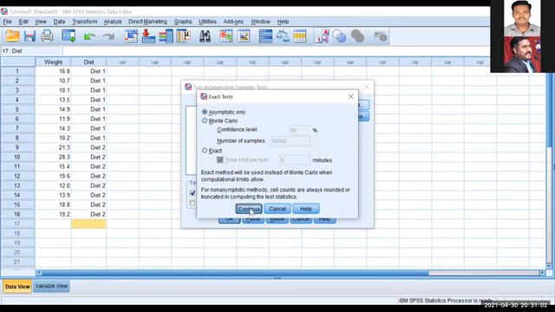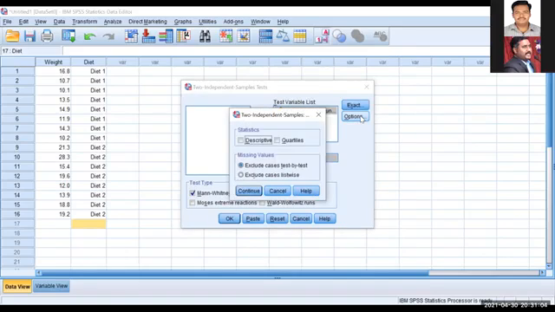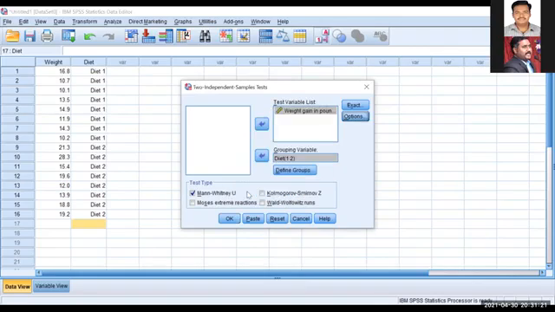So just give continue, and options. Nothing is there. I told you, if you want to know the descriptive, like the average weight of two different groups, or how many people are there in diet 1, you can choose the descriptive. Otherwise, no need, because we are not going to interpret anything with the descriptive. Now, is it clear?